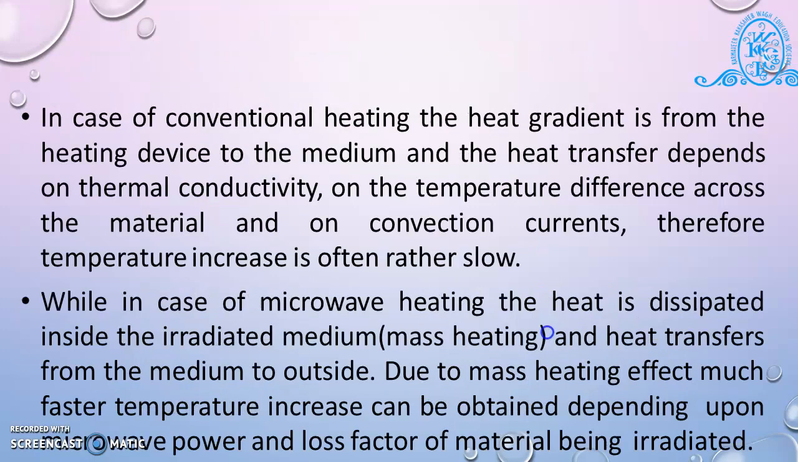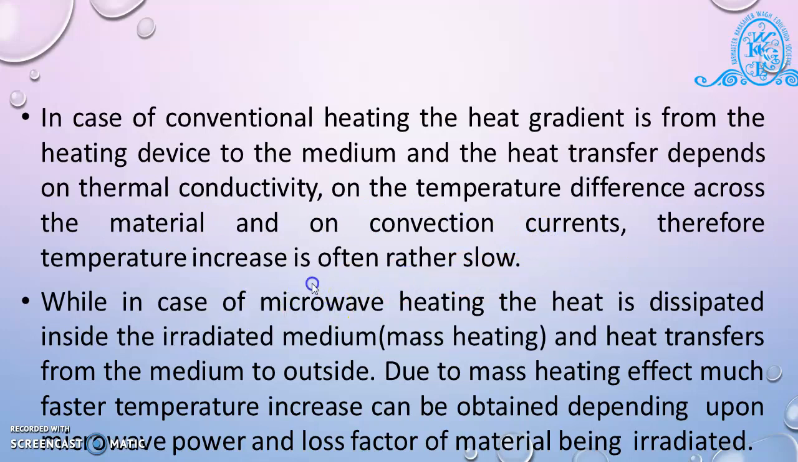And next is the difference between conventional heating and microwave heating. In case of conventional heating, the heat gradient is from the heating device to the medium, and the heat transfer depends on thermal conductivity, on the temperature difference across the material, and on convection currents. Therefore, temperature increase is often rather slow.